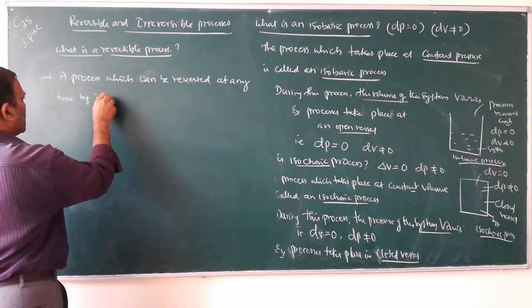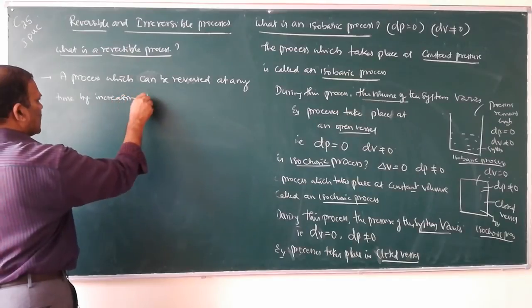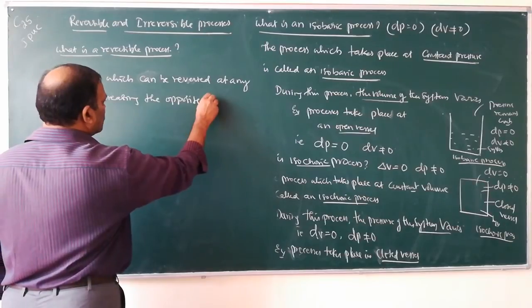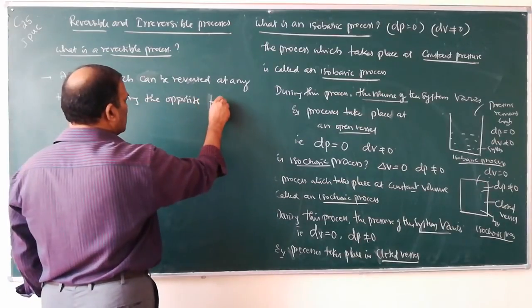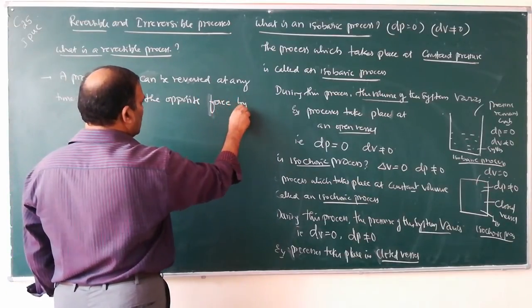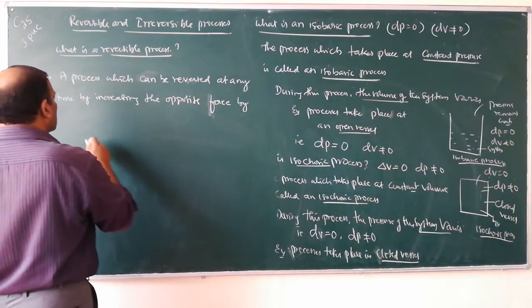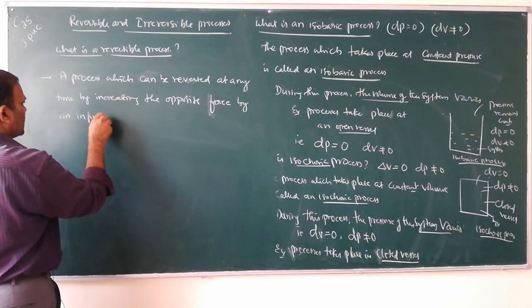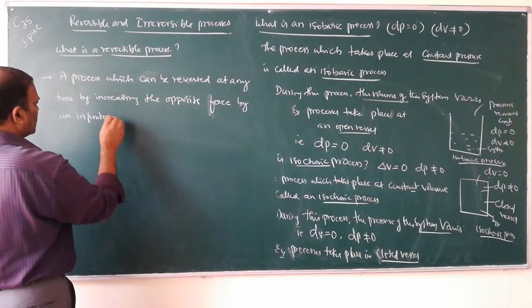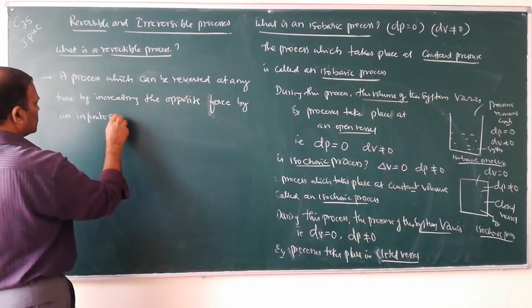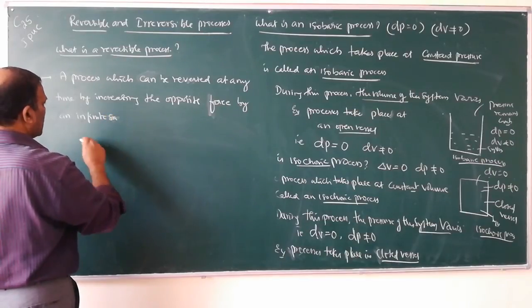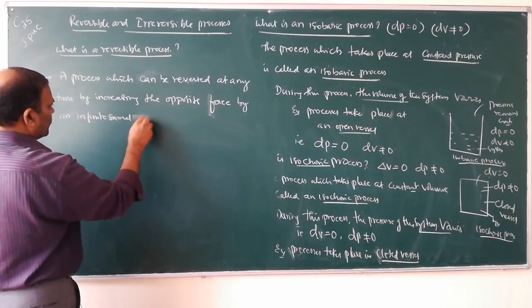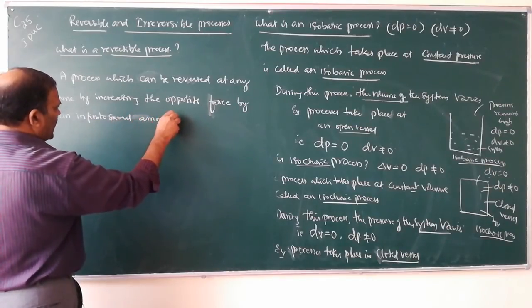A process which can be reversed at any time by increasing the opposite force by an infinitesimal amount. That means a very small amount.